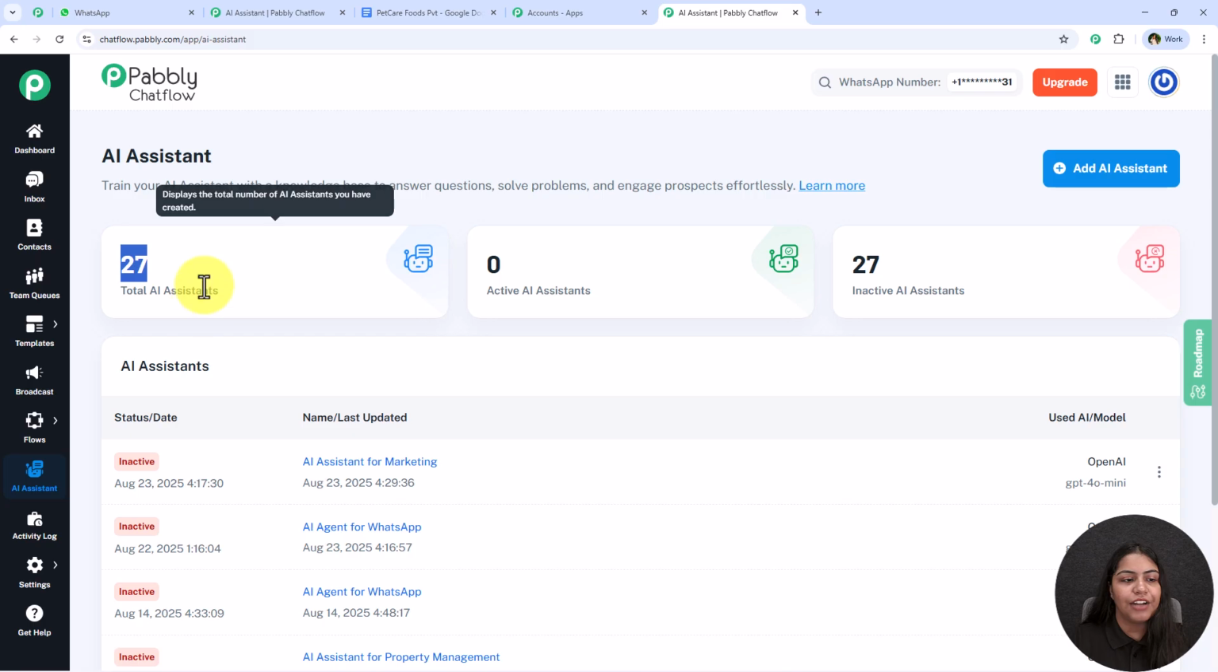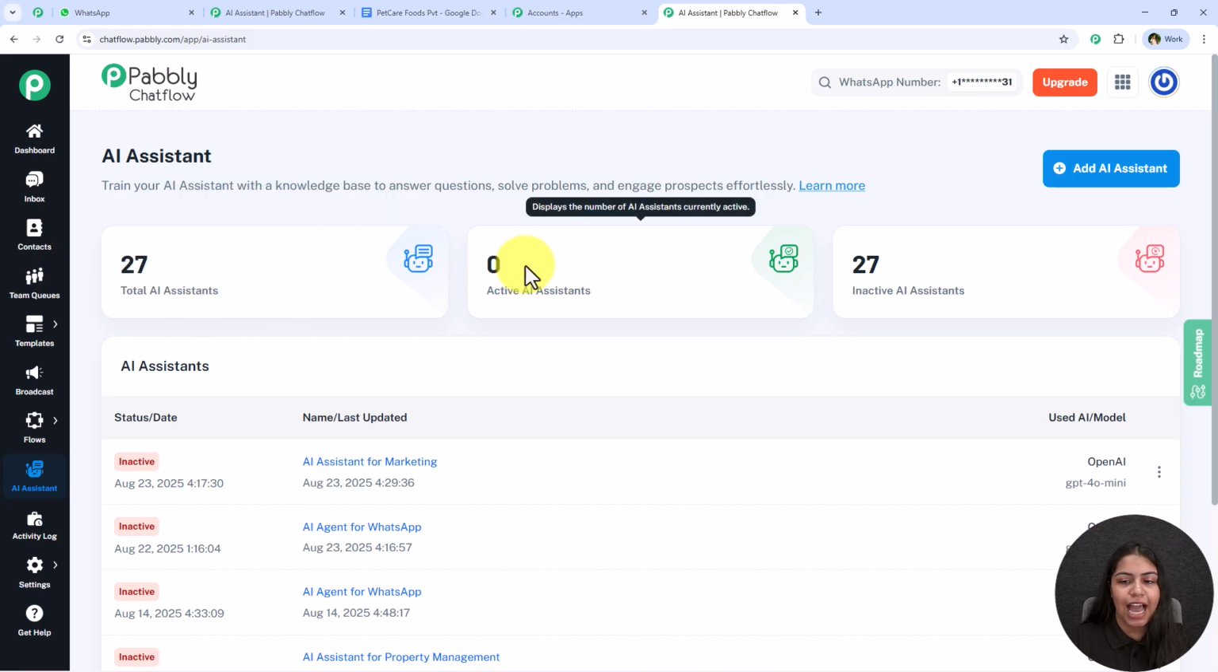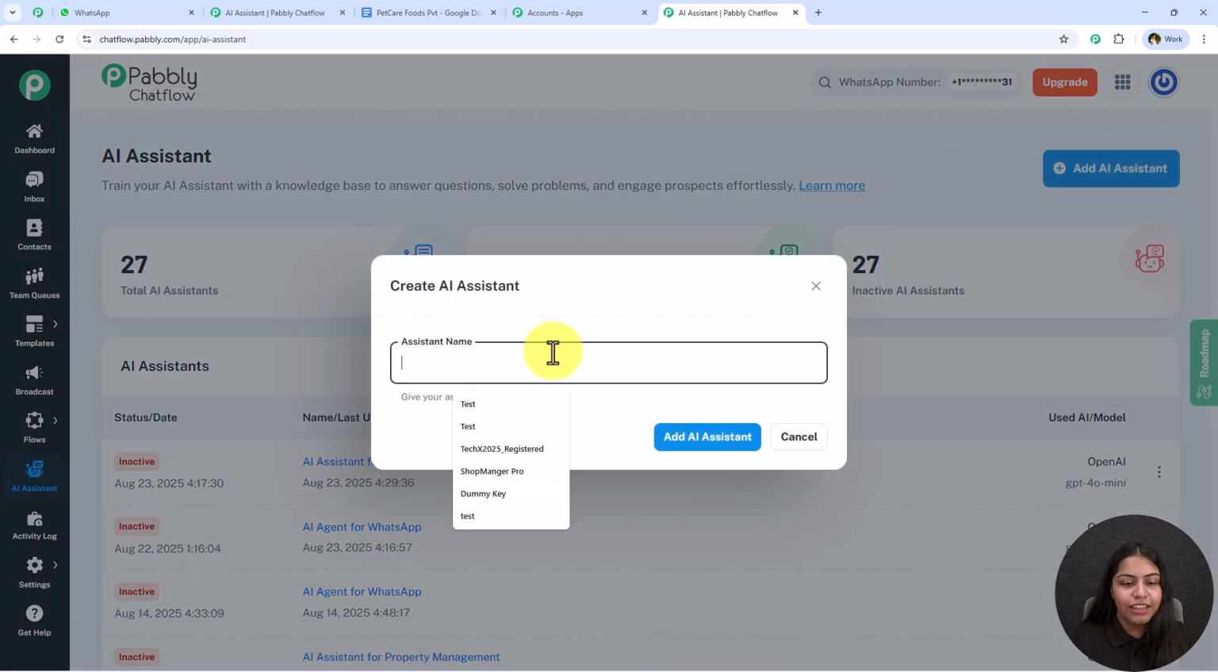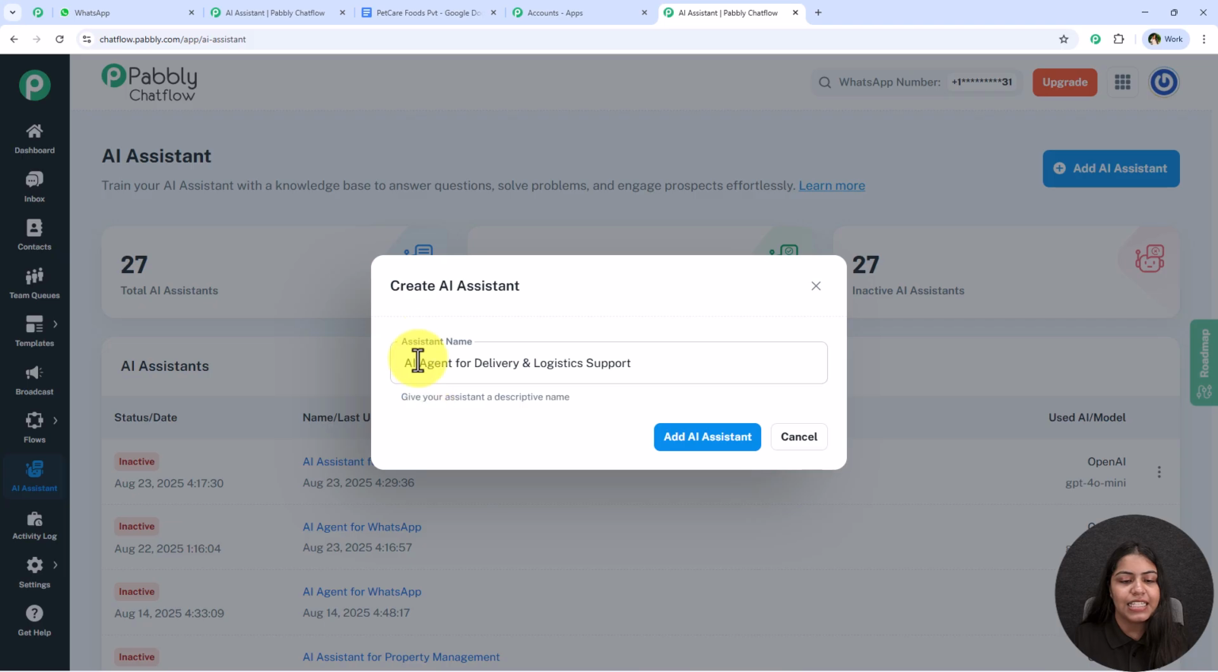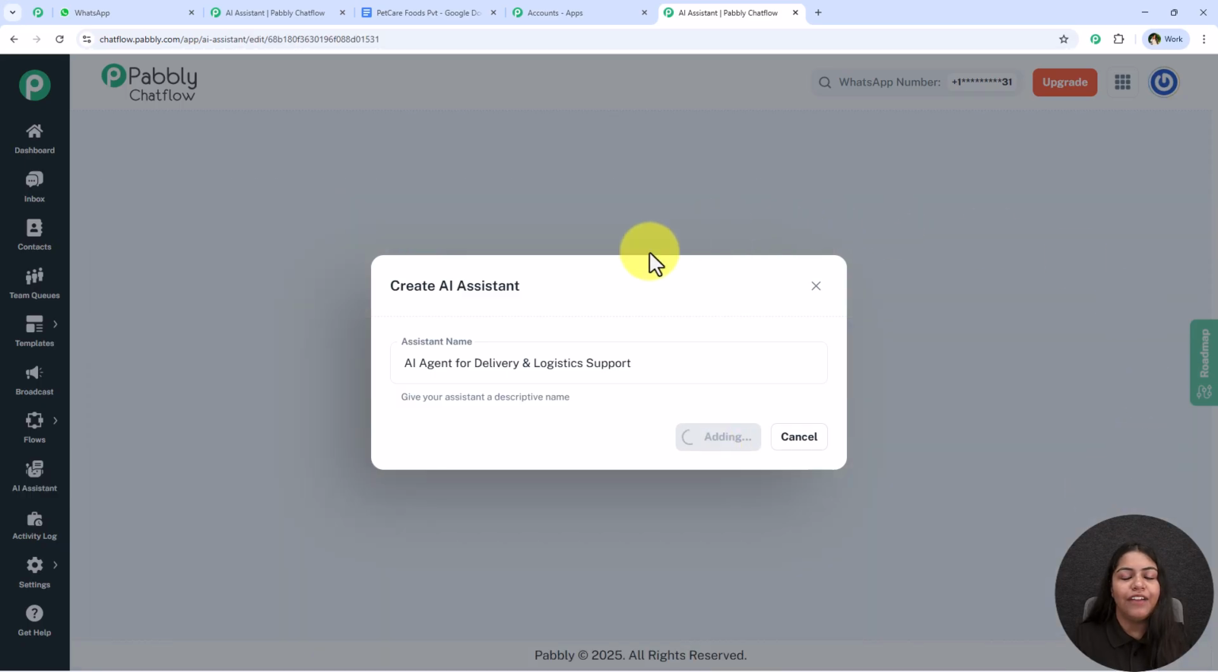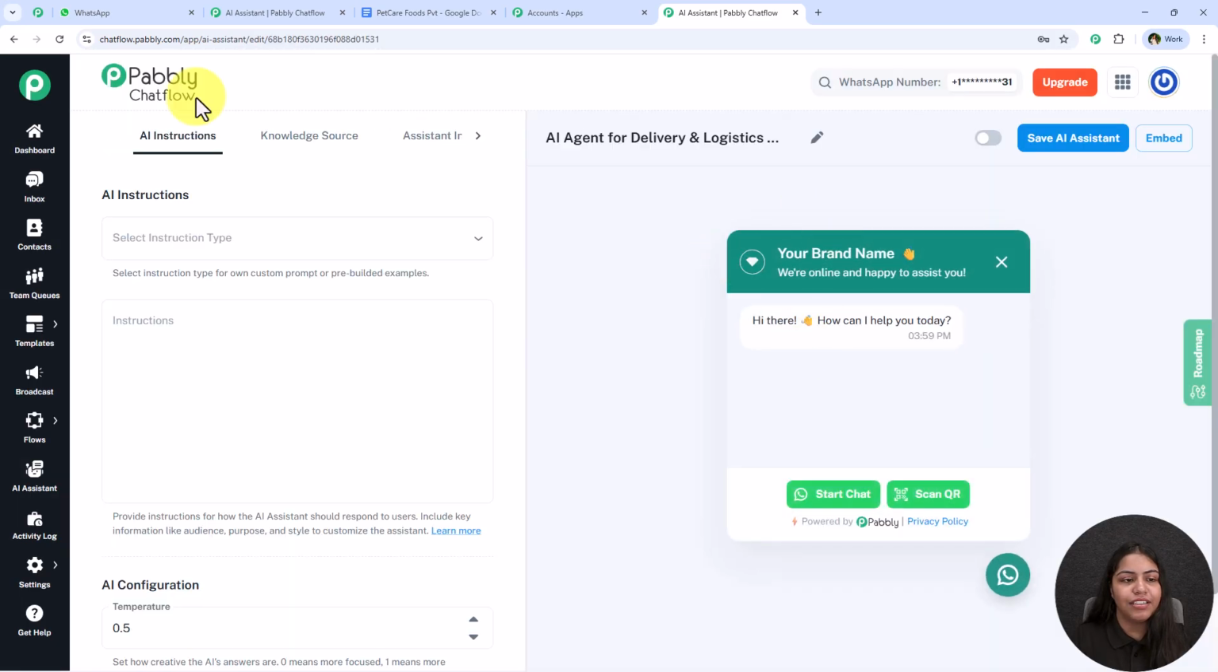You're going to see that over here are the total AI assistants, the active ones and the inactive ones. So let's create one from scratch. So I'm going to go towards this add AI assistant. Now for the assistant name, I'm going to keep it as AI agent for delivery and logistics support, and click on this add AI assistant button. And once we click on this add AI assistant button, a window something like this will appear in front of us.